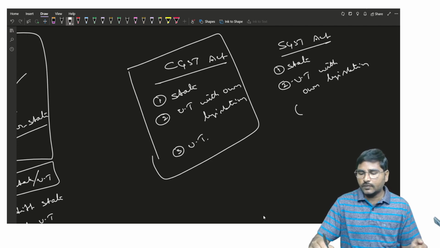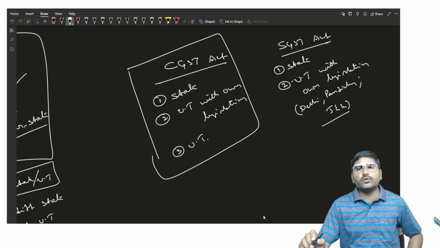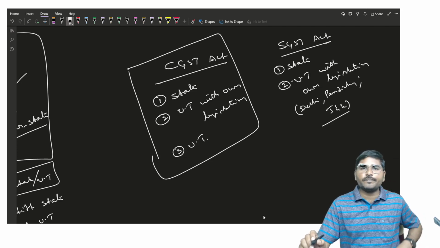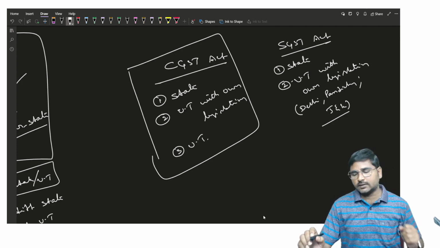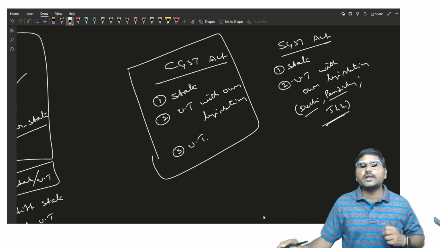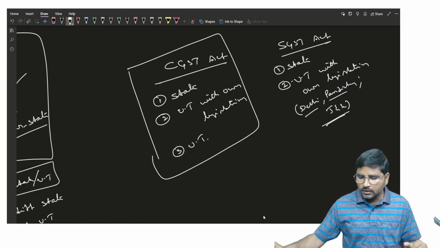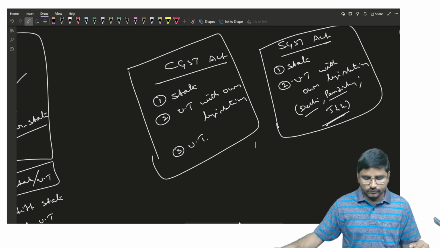Those are Delhi, Pondicherry or Puducherry, and Jammu and Kashmir. These three are union territories, but still they are following their own act. They are preparing their own state act. So even though these three are union territories, they are following the SGST Act. This is the applicability of the SGST Act.